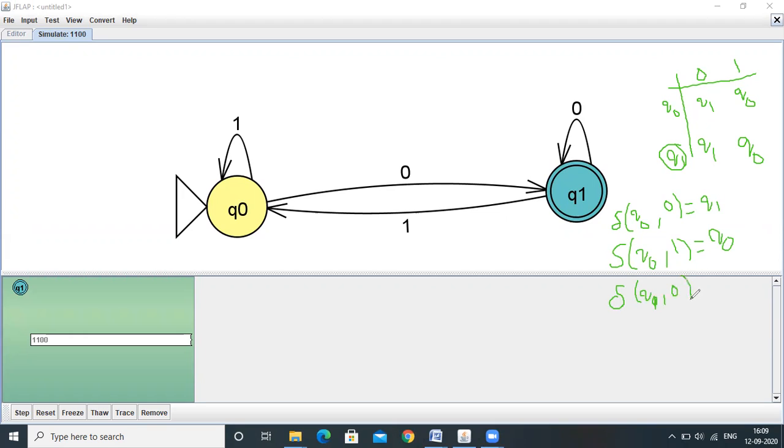Q1 on 0, Q1. Q1 on 1, Q0. These are the transition functions. This is a transition table. This is a transition diagram for the given language: all the strings that are ending with zeros.